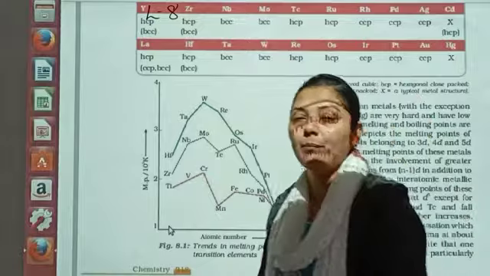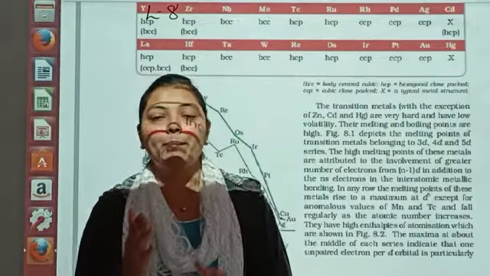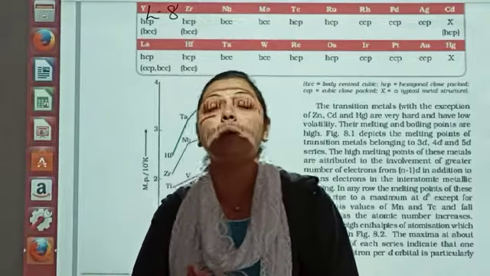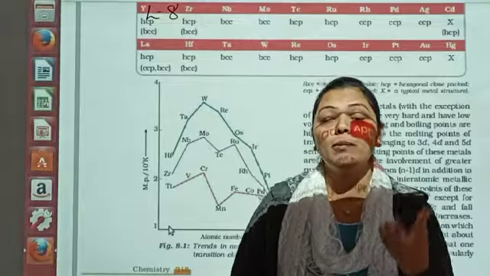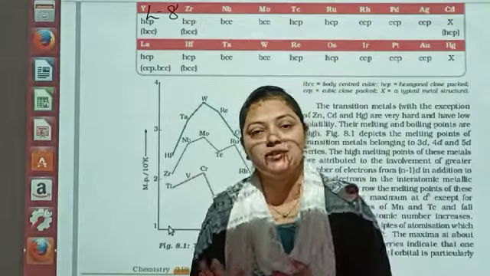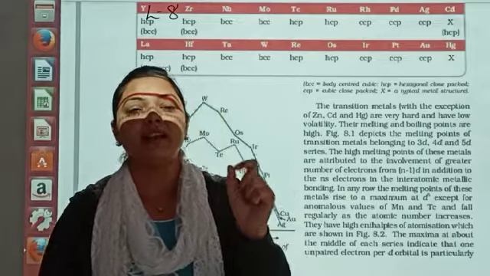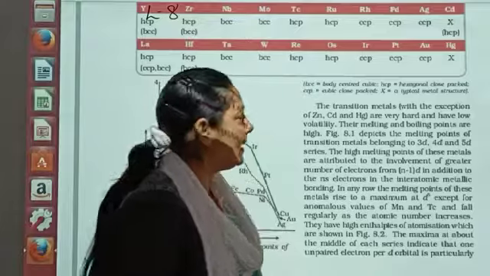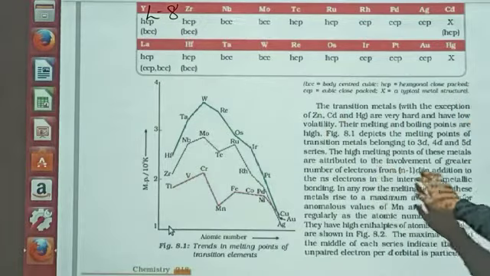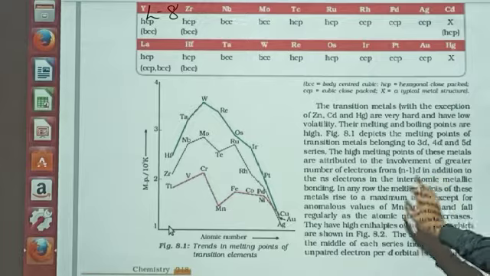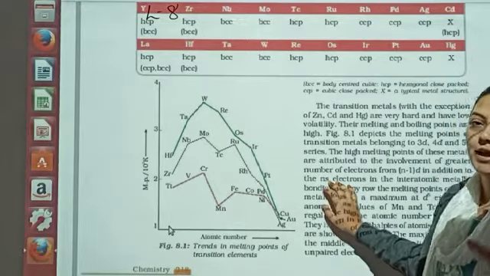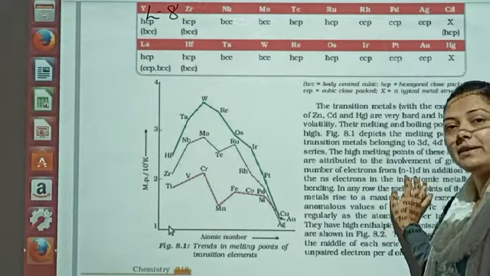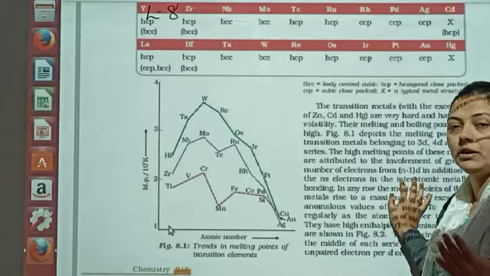So dear students, when we talk about their metallic bonding, one particle is bonded with another particle through the metallic bond. We are talking about metal lattices. When we talk about metal lattices, you will be having all the particles of the metals only, meaning metal atoms are present over there and they are bound with the metallic bond. So we say that here we have the (n-1)d electrons and we have the ns electrons, and they are bound together by this. Okay, we have also seen that somewhere these are changing.